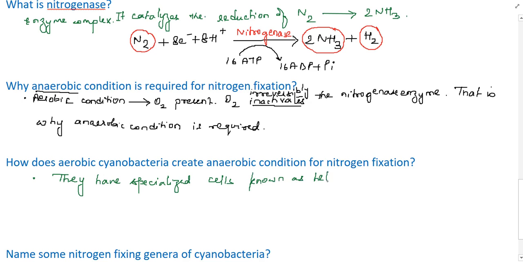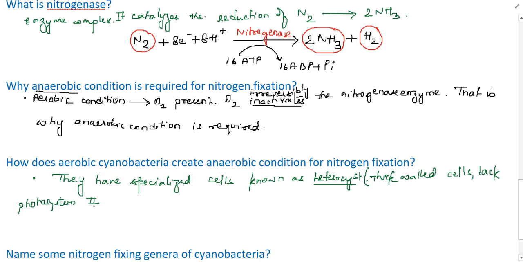And what is this heterocyst? These heterocysts are thick-walled cells, and they lack photosystem 2. Very, very important.